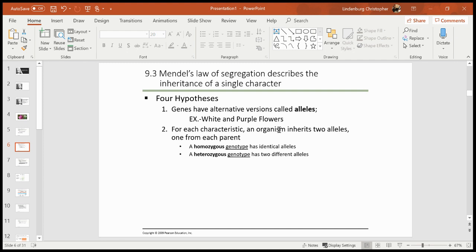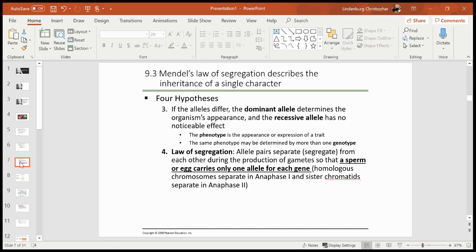And we now use this terminology and we say that if the alleles are the same, that's homozygous. If the alleles are different, that is heterozygous. And just another reminder, that is the genotype. So these are two of Mendel's big ideas. And then his third idea is that, and we said this before, if the alleles are different, you only see the dominant allele. And the recessive allele is present, but it is masked by the dominant.